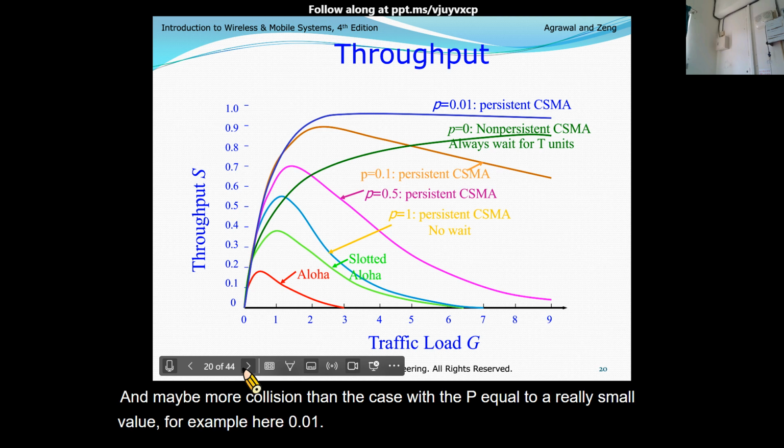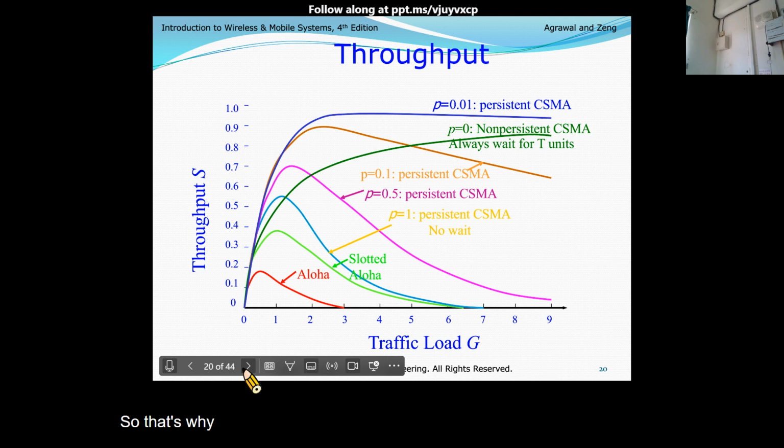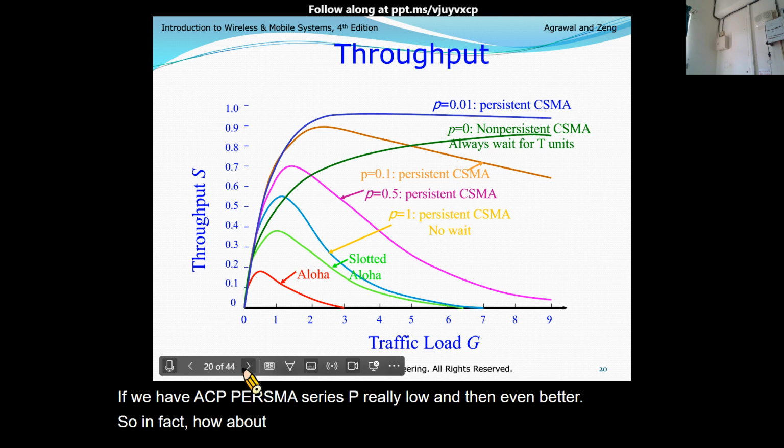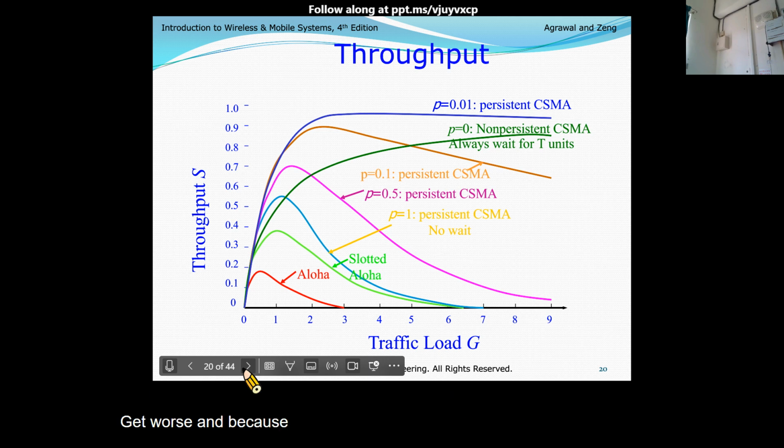So that's why we have the trend for the CSMA series and non-persistent CSMA. If we have a P-persistent CSMA series with P really low, then it is even better. So in fact, how about 0.0001? Maybe even better. But for non-persistent, no. It gets worse, because of auto try if the medium or channel is idle.